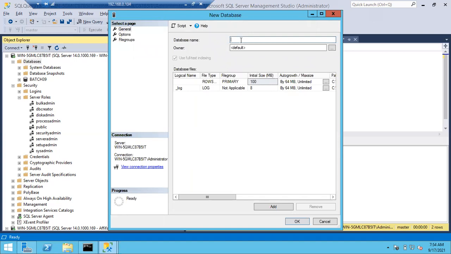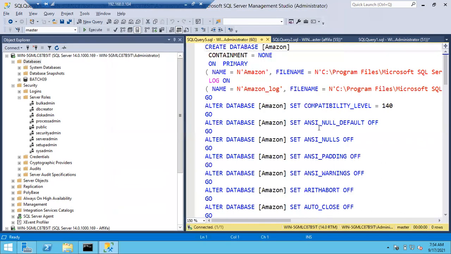Once you give the name of the database and click OK, don't think it will immediately execute. It will execute a query. Which query will it execute? Whatever query is generated, it will execute that query. So if I click on the script option, I get one number here. What is this number?